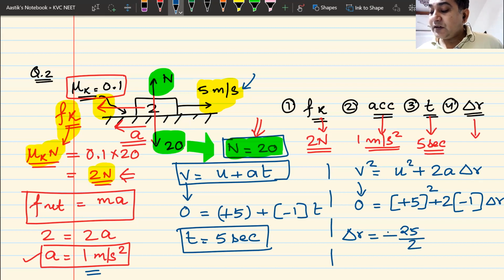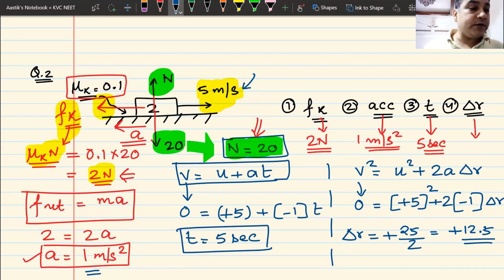divided by 2, with a plus sign. So it will be plus 12.5 meters, plus indicating that it is in the forward direction. Therefore, the distance traveled becomes 12.5 meters. Do we understand this?